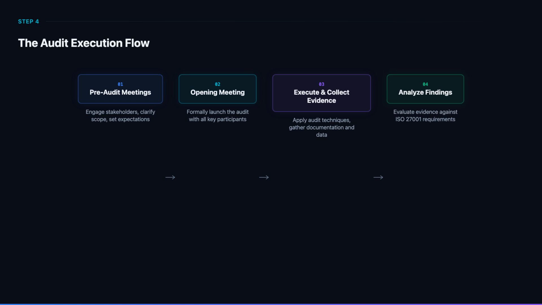Finally, you analyze the collected evidence against ISO 27001 requirements and internal policies. Findings are categorized into areas of compliance, partial compliance, and non-compliance. TechSolutions achieved a 95% compliance rate, but the analysis revealed a 10% shortfall in incident response drill frequency and gaps in vendor management.